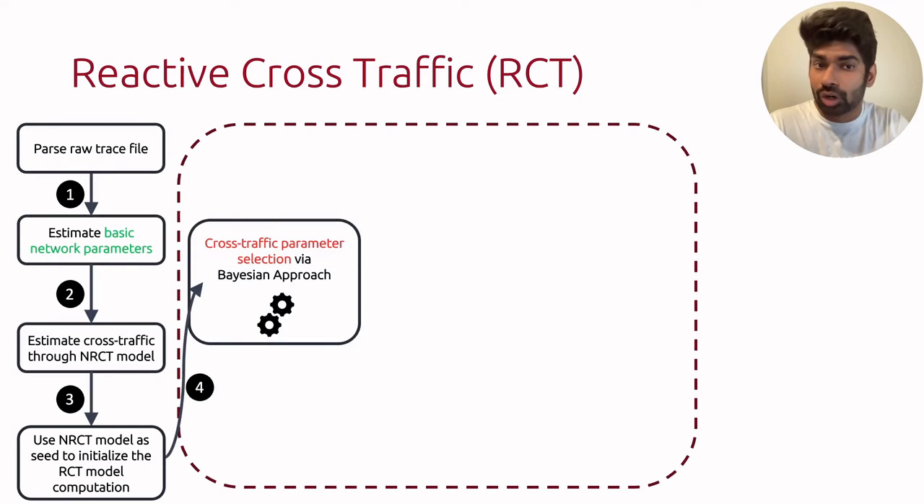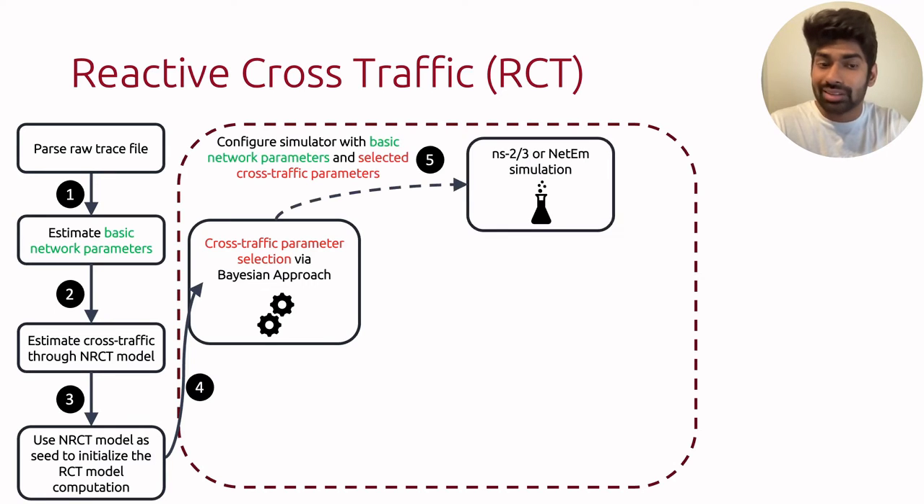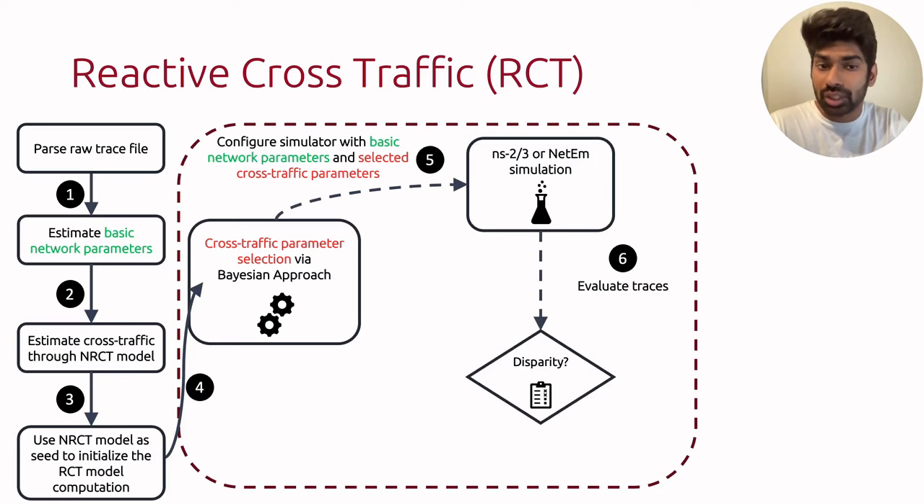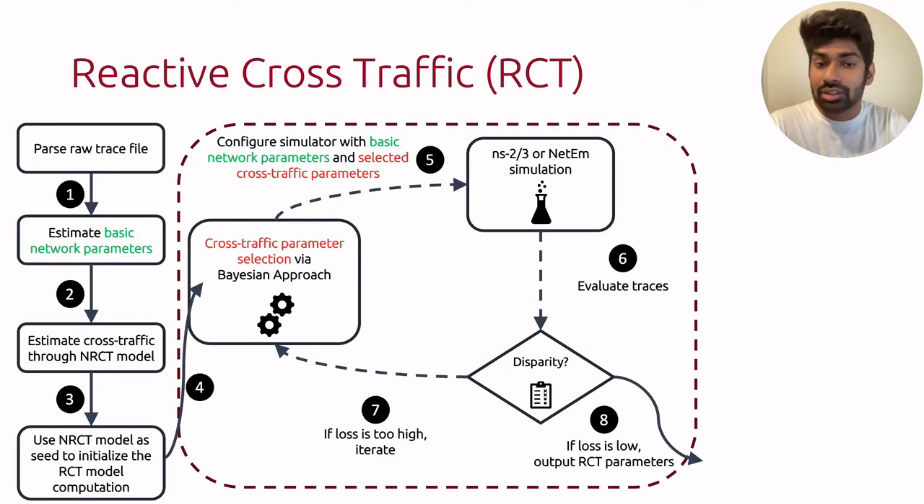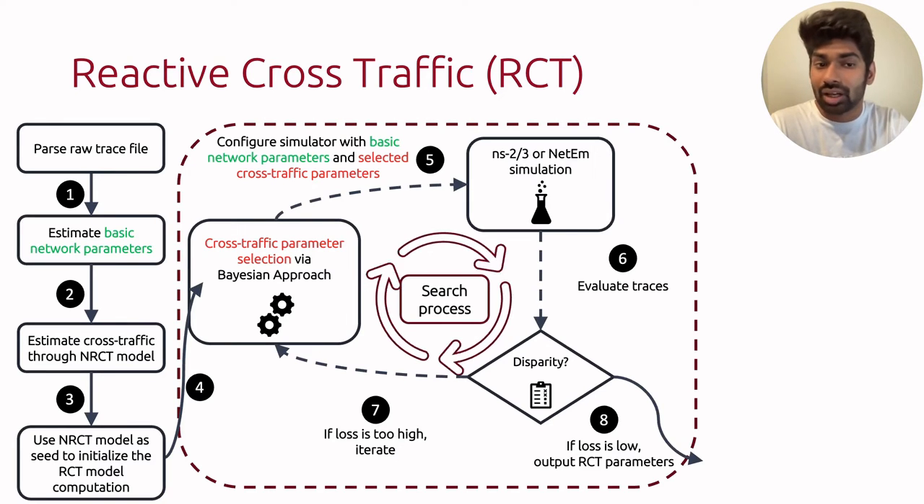For each iteration of RCT model computation, we use a Bayesian approach to select the next set of cross-traffic parameters. In the first iteration, it would be just the seed values. We then use these cross-traffic parameters along with the basic parameters to run a simulation. Now, once we have the trace from simulation, we compute the disparity with respect to the ground truth. If the disparity is too high, then we continue the iteration. If the disparity is low enough, we exit and output the RCT parameters. The search process essentially keeps running until we find good RCT parameters.